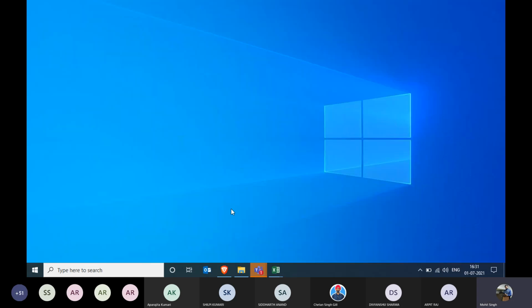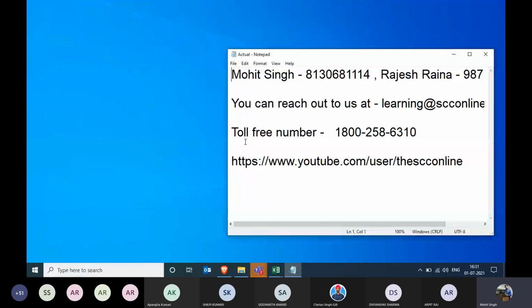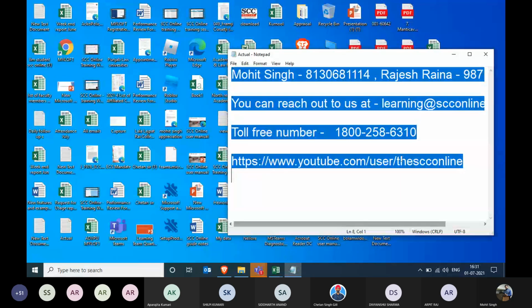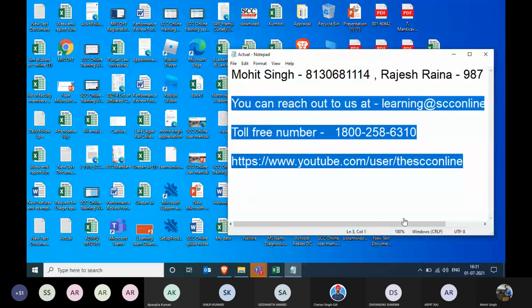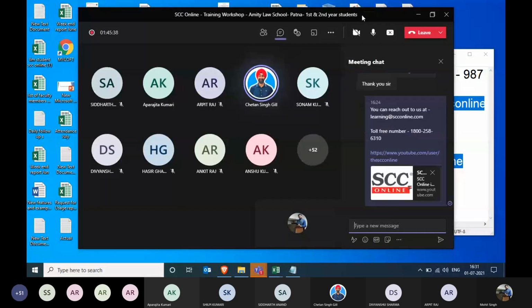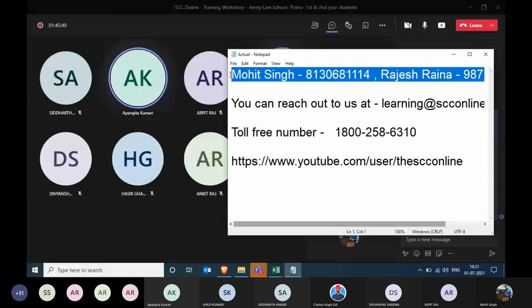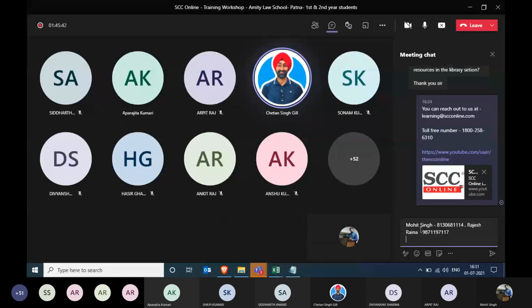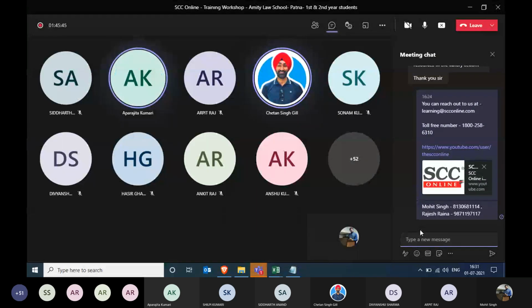In the meantime, ma'am, what you can do is, if anyone has a question, they can either, Mohit, you can just give them your mobile number on the screen right now, or they can reach out to us on the email, or if some of their colleagues or friends can post the question on the chat, then we can take the question as well. Sure, sir.